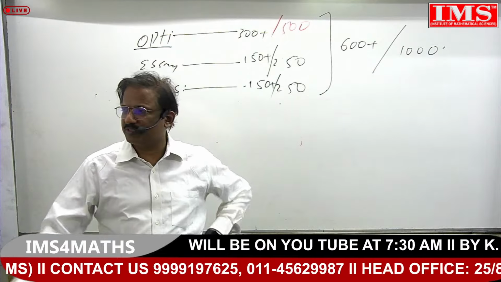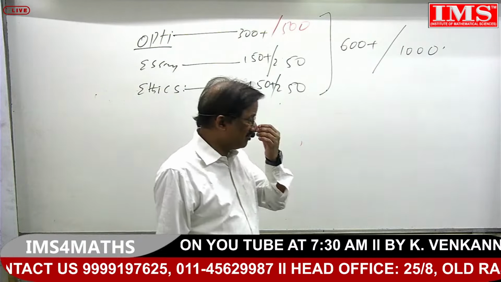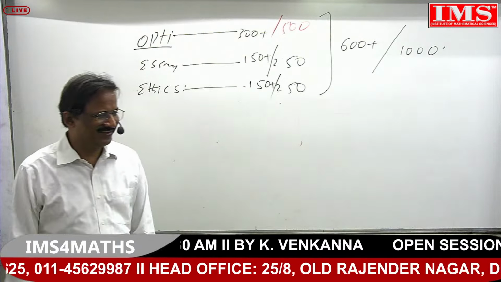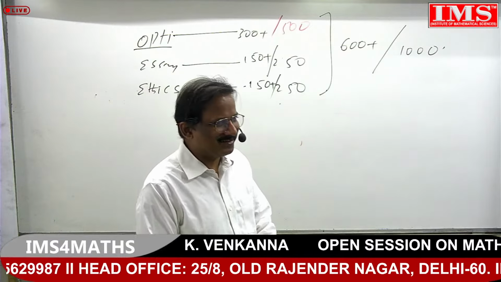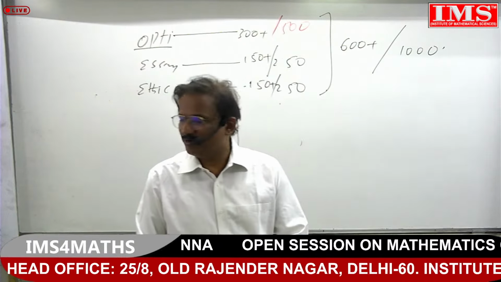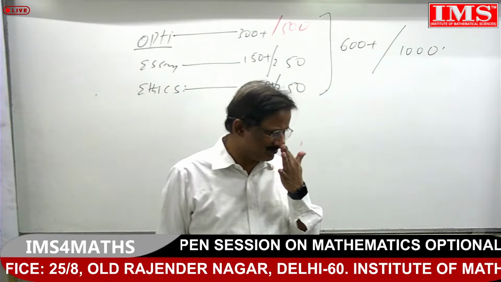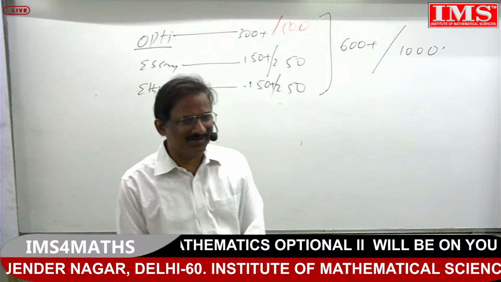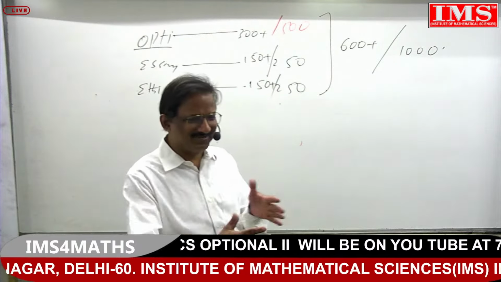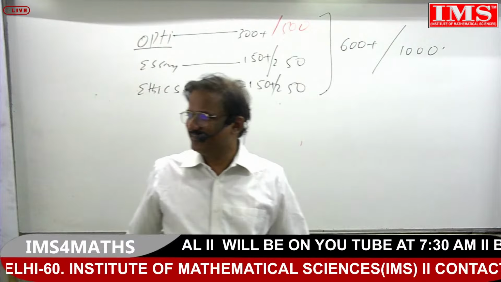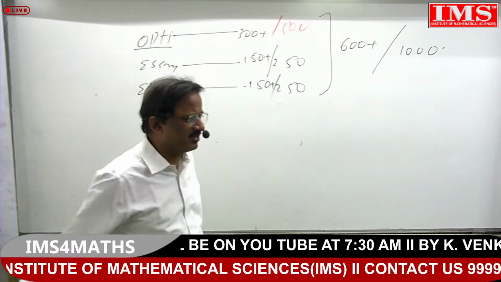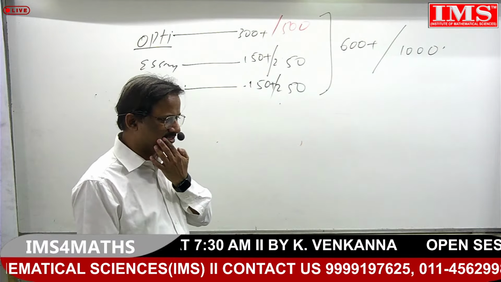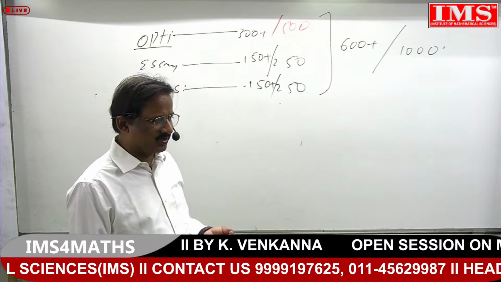In science optionals, I can't say mathematics is science. Mathematics is also considered as humanities, right? And in medical science, there is the medical science optional and math. These two give exact marks. But I am not sure anybody is opting for medical science because that is also very lengthy to study. But I've seen when I started this coaching, somebody got very good marks in medical science, same as mathematics.